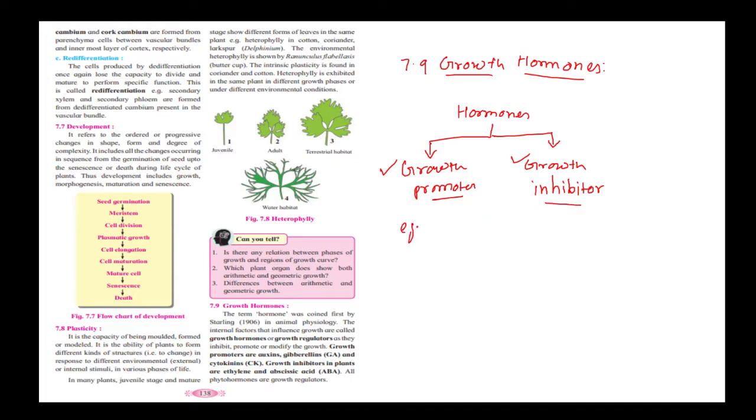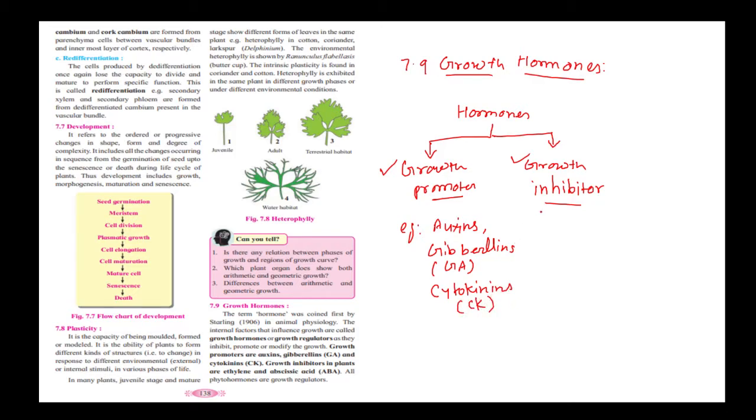Now if you look at examples of growth promoter hormones, what are they? First is auxins. Then gibberellins are there, which in short is called gibberellic acid. Then cytokinins, in short called CK.